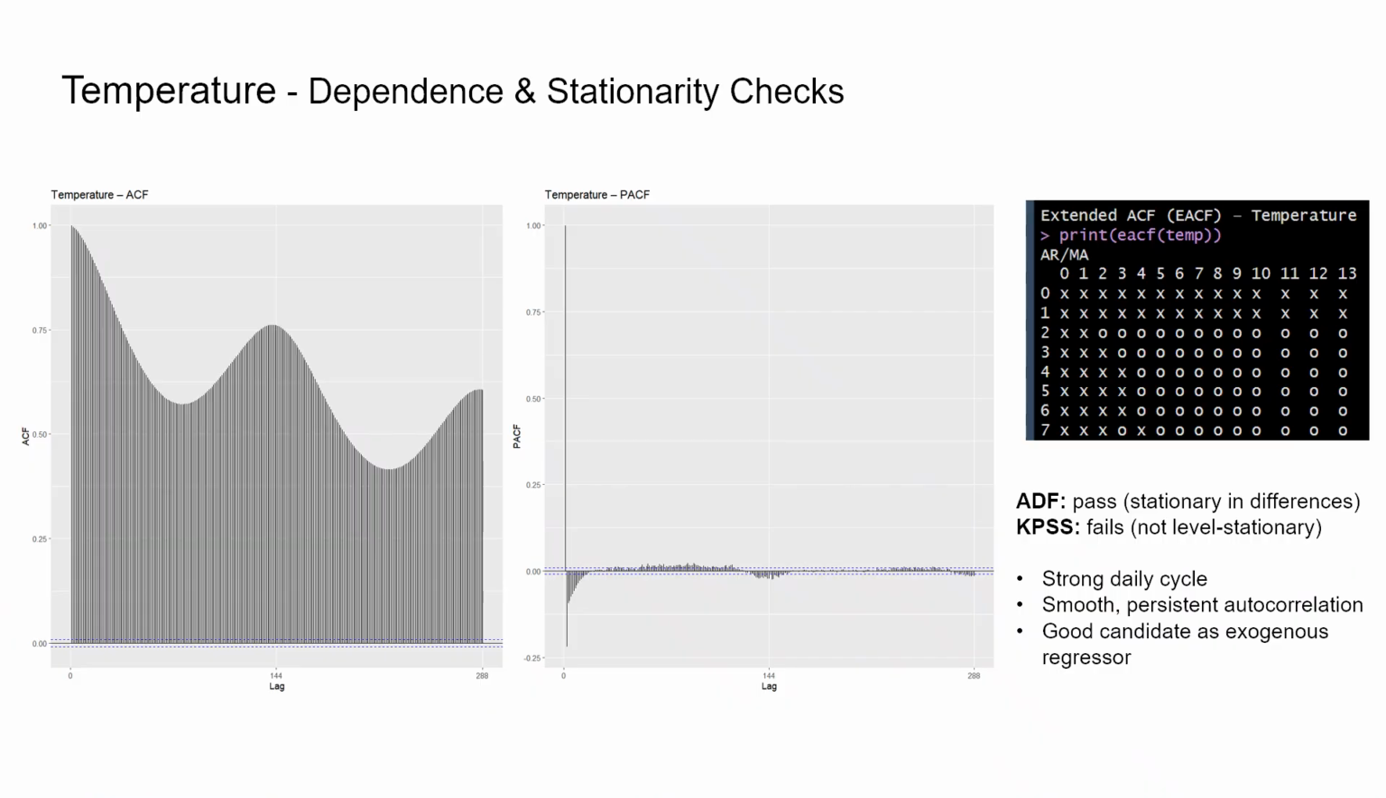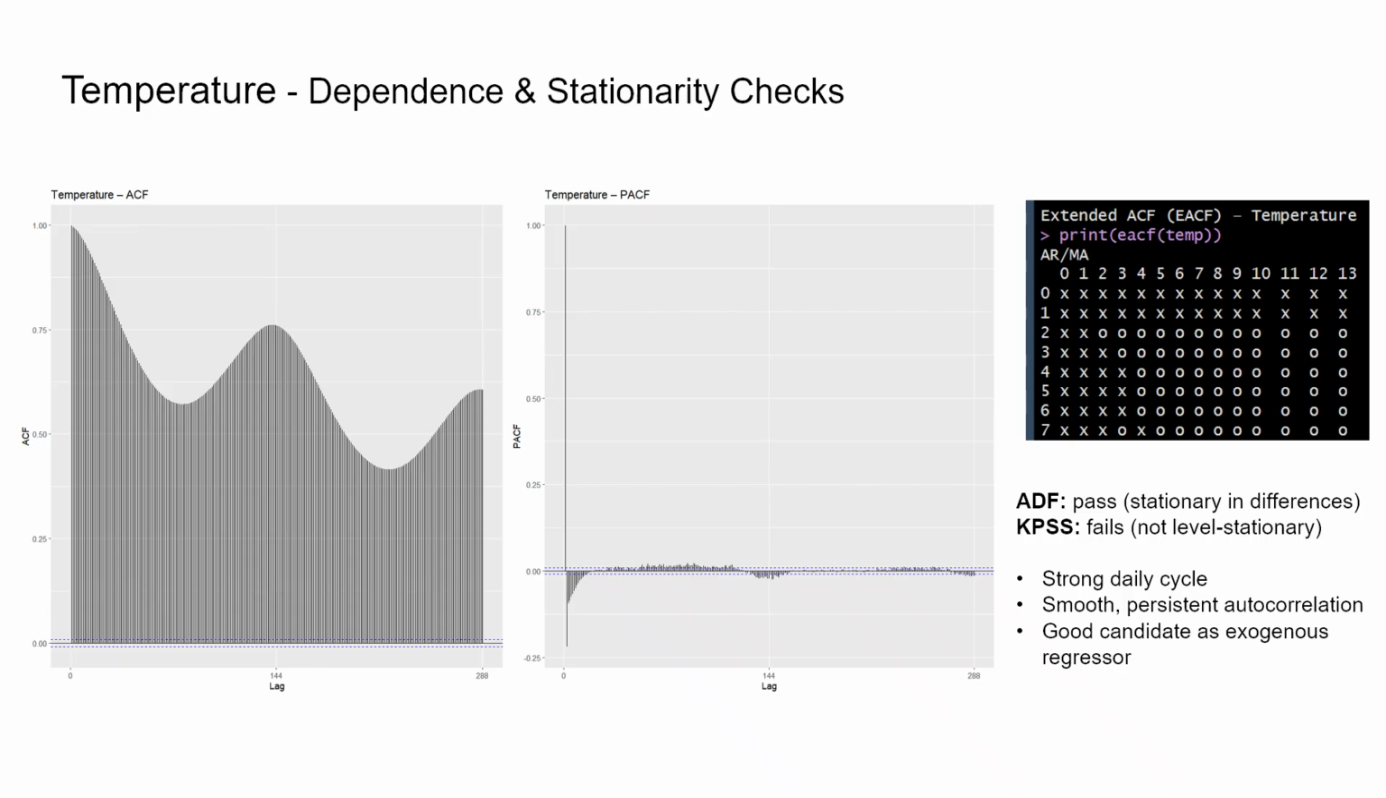When we broke down the temperature series, the ACF showed a very slow decay with clear waves at the 144 lag mark, which matches a strong daily pattern in the weather. The PACF drops off quickly, meaning there isn't much short-term autoregressive structure beyond that daily cycle. And the EACF grid basically confirmed the same thing. There is no clean ARMA shape here. The takeaway for us was that temperature is a smooth, highly seasonal driver, not a noisy one, so it's better treated